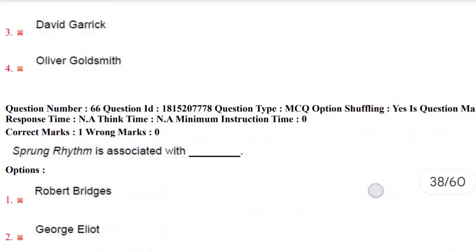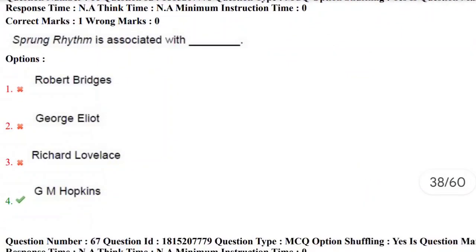And the next question, sprung rhythm is associated with. Let's look at the options: Robert Bridges, George Eliot, Richard Lovelace, and G.M. Hopkins. The correct answer here is G.M. Hopkins. Sprung rhythm is associated with Gerard Manley Hopkins. And the correct answer here is fourth option.